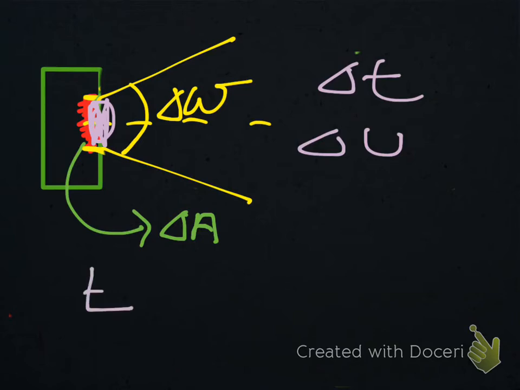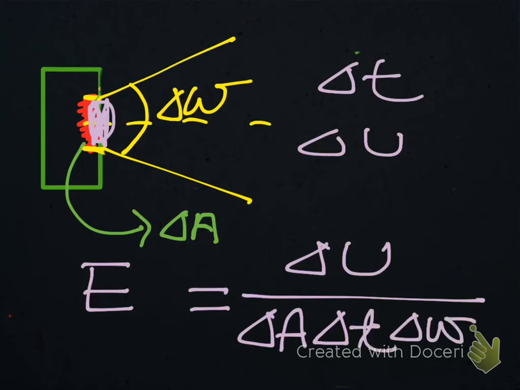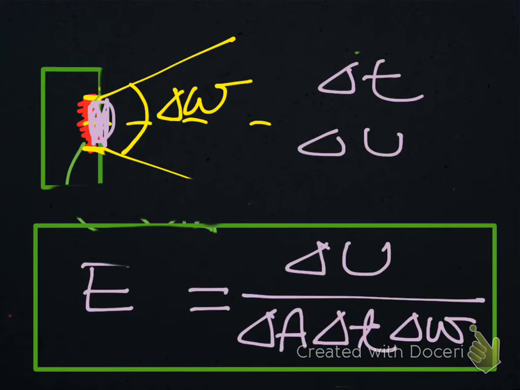Then the emissive power is equal to the amount of energy released per unit area per unit time, or I can say amount of energy released per unit area per unit time per unit solid angle. So this is the emissive power of the body. Let me draw a box over here. So this is the emissive power of a body.